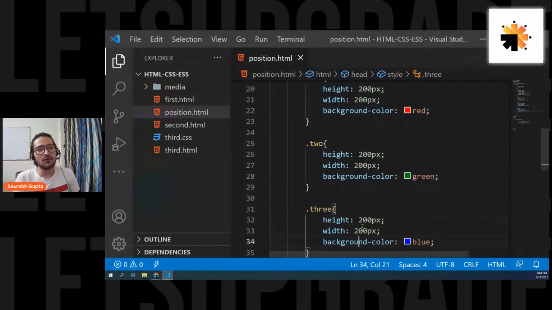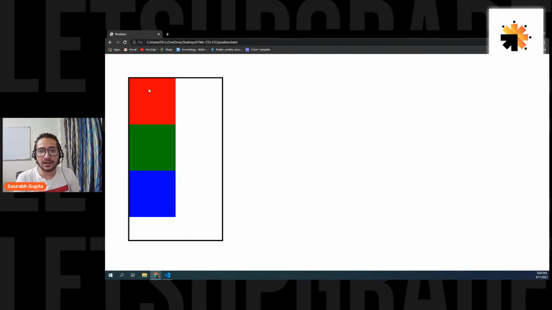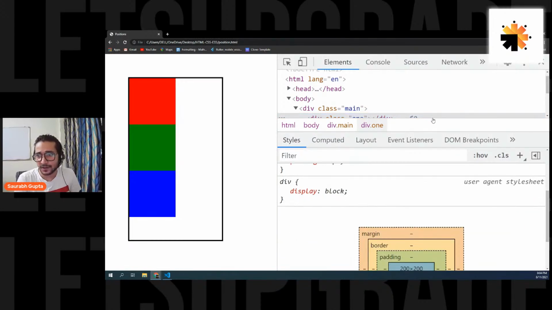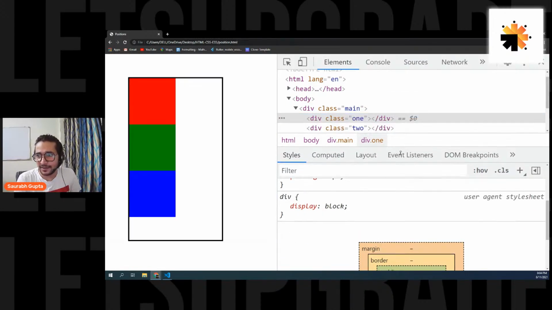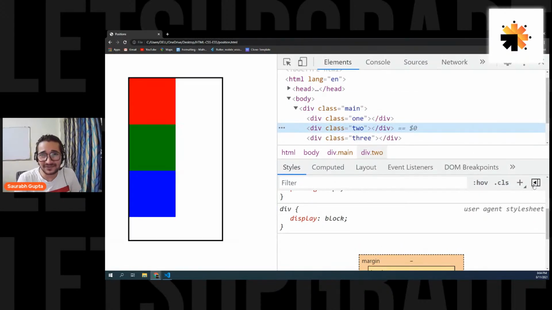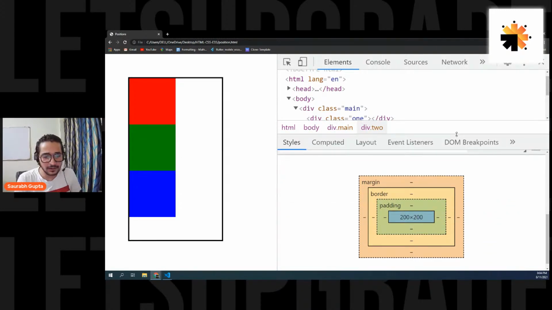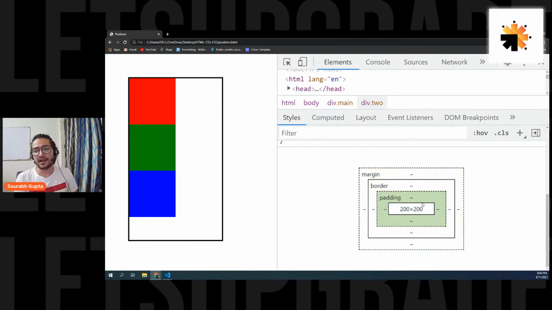Now let's move on to something called positions. And I also want to open the box model because I really want to show you something. So let me go on the second element, that is 2, because that's where I'm going to apply my position. So here is the box model of the second element. Height and width 200 and no padding, no border, no margin. Perfect. There's a right margin, you know that because it's a block element, but don't worry about it.